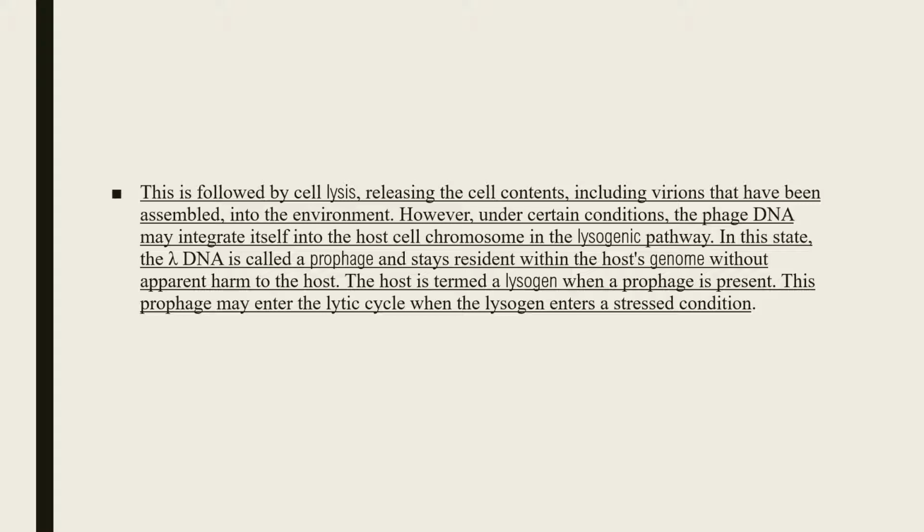In this manner, the lambda DNA is called a prophage, and it stays inside the host genome without causing apparent harm to the host. The host which contains a prophage is known as a lysogen. A lysogen can only enter into the lytic cycle under stressed conditions.